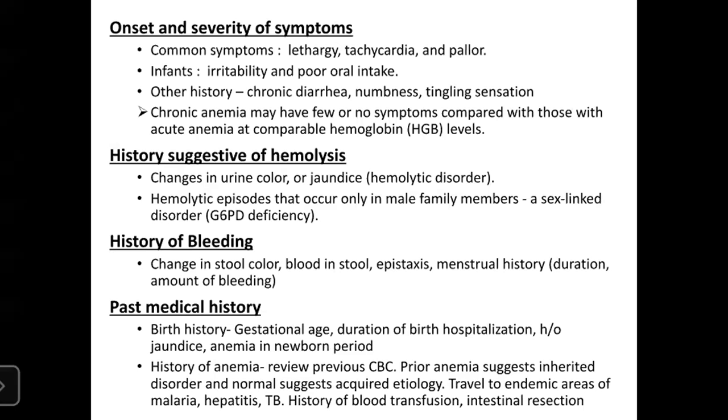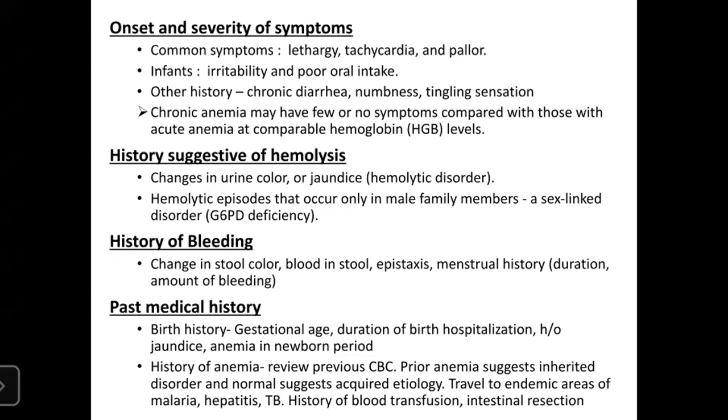After taking any medication, any issue of bleeding, change in duration and amount of bleeding. And past history, birth history, duration of gestation, hospitalization, history of jaundice, anemia in the newborn period.